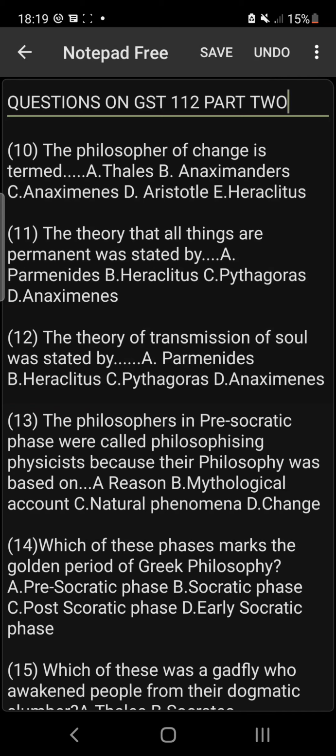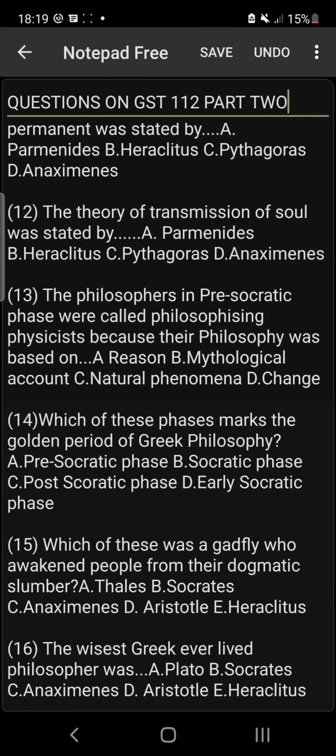Number 11. The theory that all things are permanent was stated by dash. A. Parmenides, Heraclitus, Pythagoras, and Anaximenes. The answer is Parmenides. Parmenides stated that all things are permanent. Take note of that.